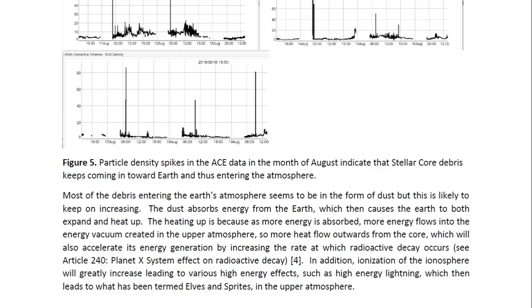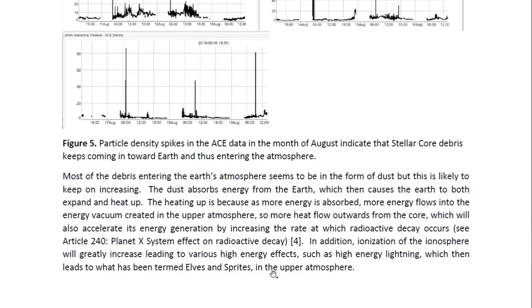heat up. The heating up is because as more energy is absorbed, more energy flows into the energy vacuum created in the upper atmosphere. So more heat flows outwards from the core, which will also accelerate its energy generation by increasing the rate at which radioactive decay occurs. And you may look at article 240 entitled Planet X System Effect on Radioactive Decay for more details.